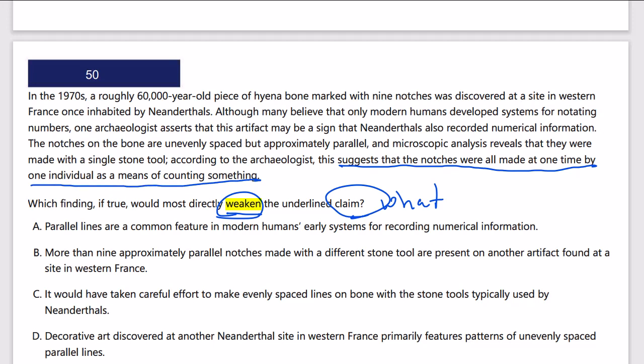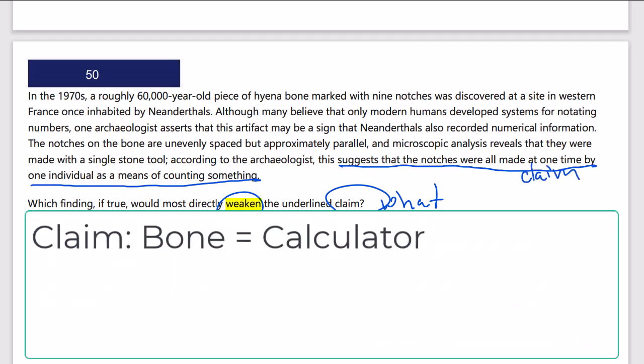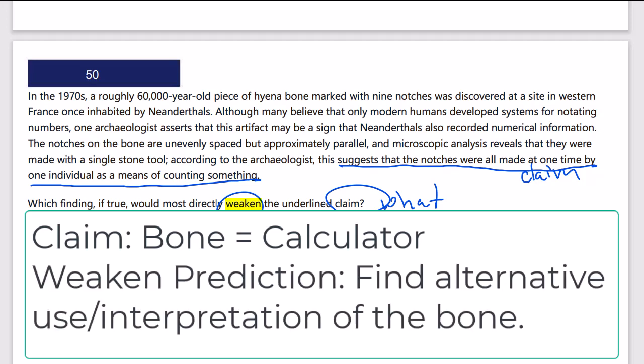So our claim is right there. The notches in these bones were a means of counting. It was kind of like a calculator or an abacus way back before there were either of those. So what example would show that this is not true? The bones were not used as a calculator. And that's what I want to find for my answer.